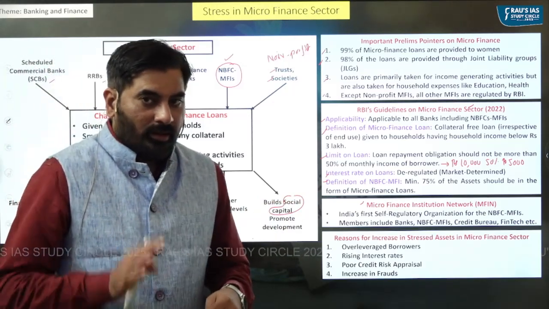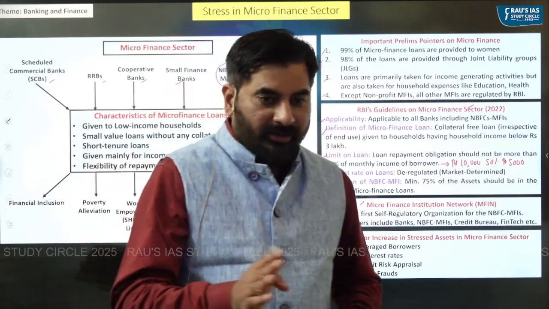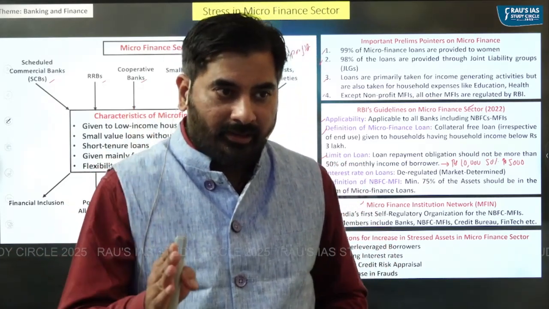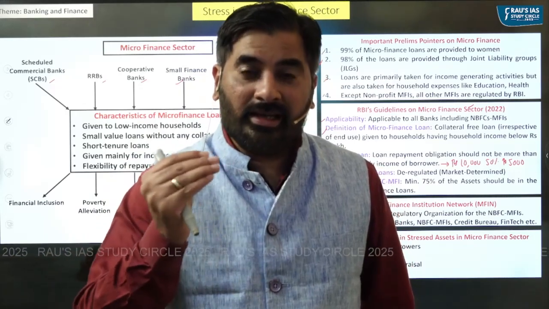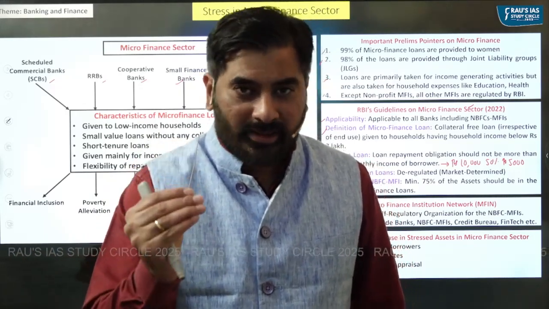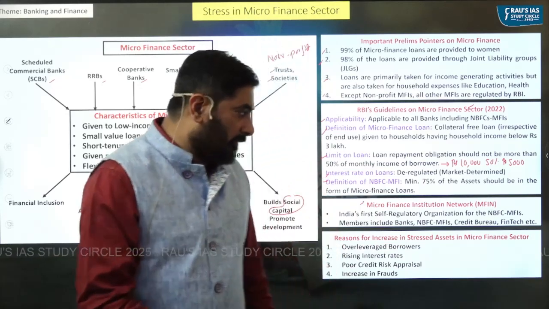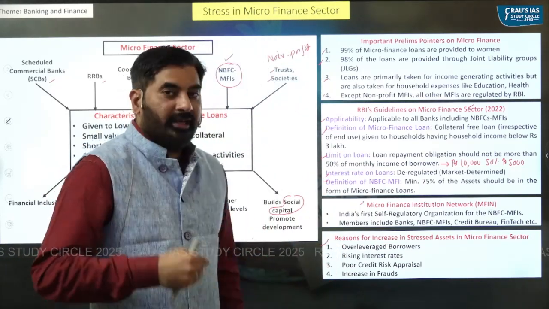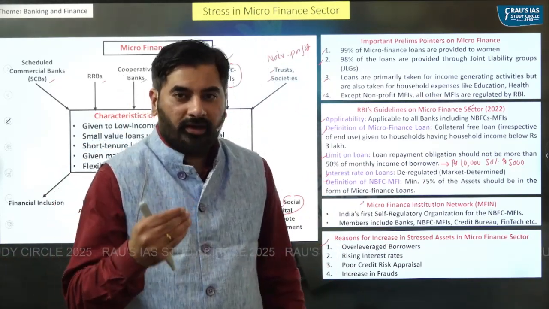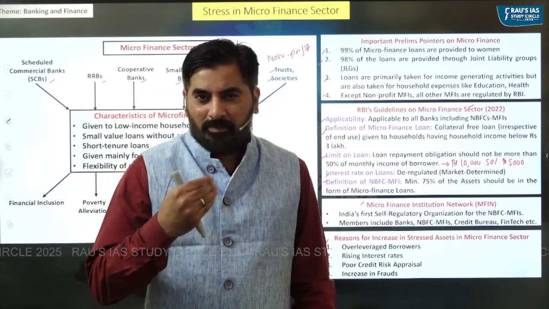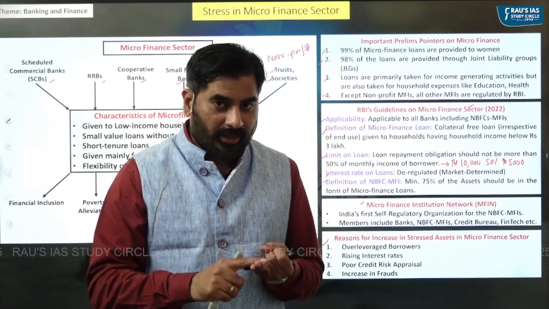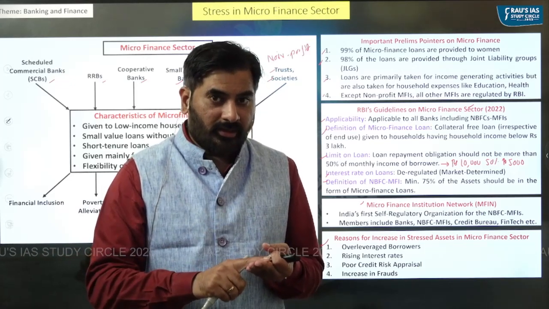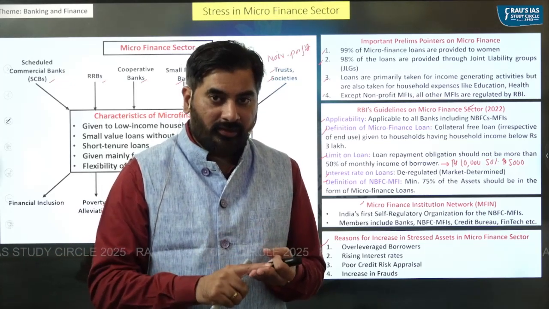Lastly, like I said, RBI's financial stability report has highlighted that the stress assets in the microfinance sector have been increasing. What are the reasons? Reason number one, over leveraged borrowers. The best part about microfinance loans is that they are small value, collateral free, and given with a flexibility of repayment.